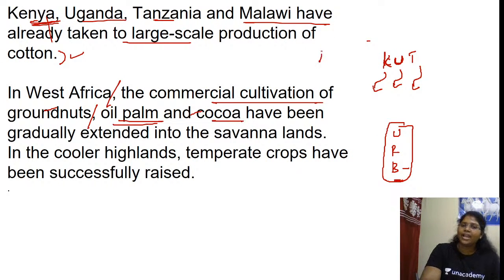What is the cocoa triangle? Ghana, Accra and Kumasi is known as the Cocoa Triangle in West Africa.